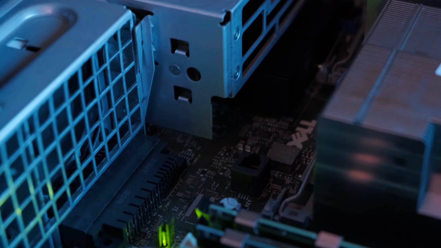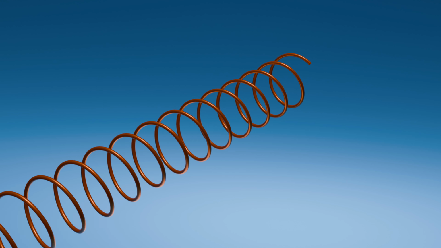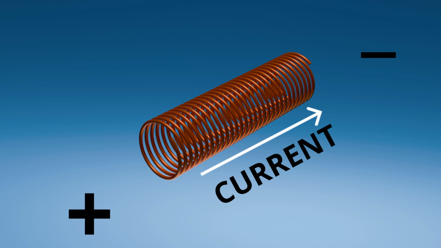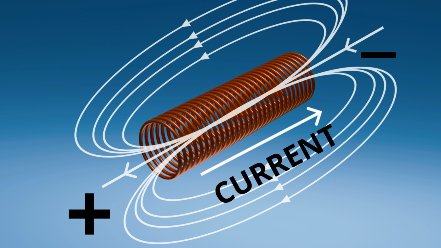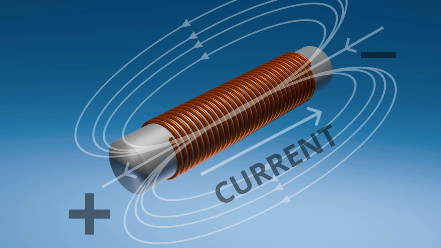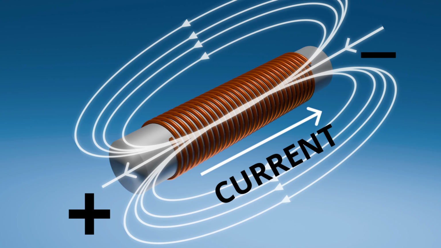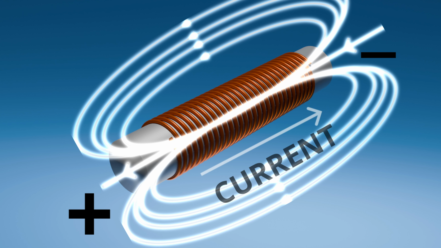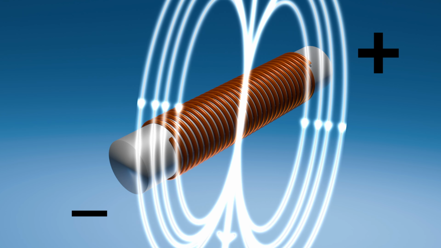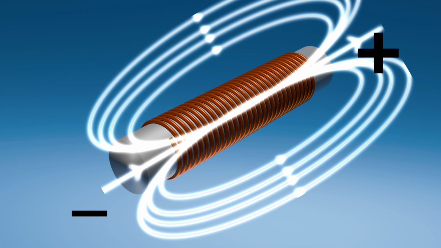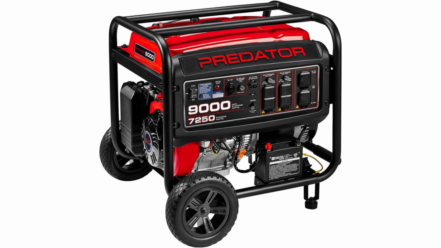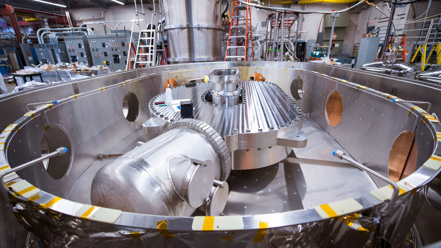We can increase the magnetic field by winding the wire around a core made from ferromagnetic material. In this case, current passing through a wire creates a magnetic field centered in the hole at the center of the coil. The addition of a ferromagnetic core, which aligns with this field, as I showed you before, can even further strengthen the emitted field. This interaction between current and magnetic field allows for quick change in polarity of electromagnets when the direction in which current flows switches. That's why electromagnets are used in electric motors, generators, speakers, and a variety of scientific equipment.